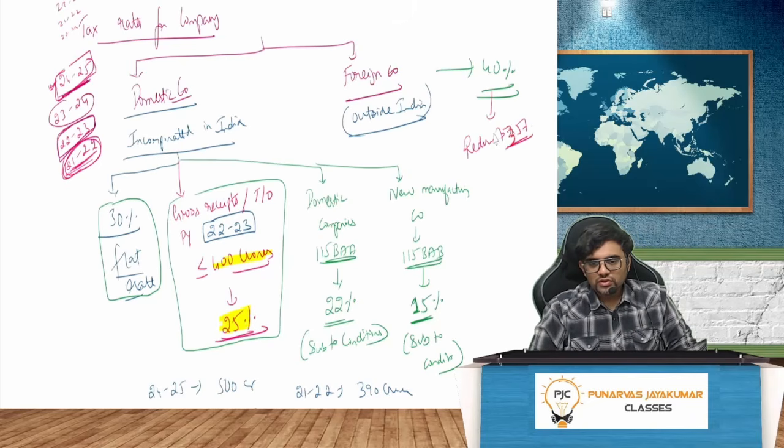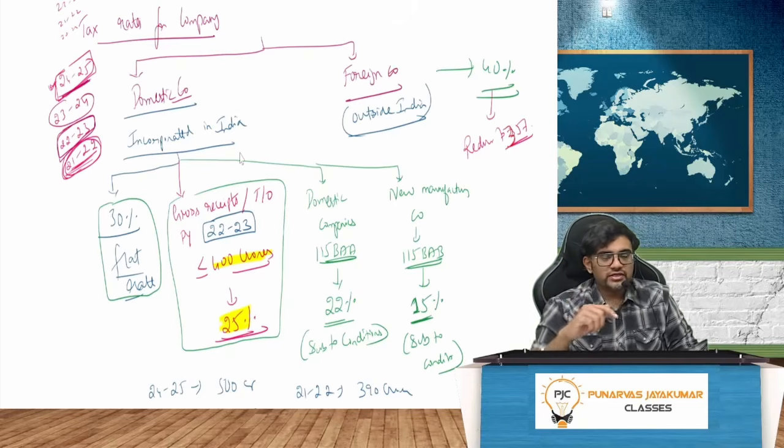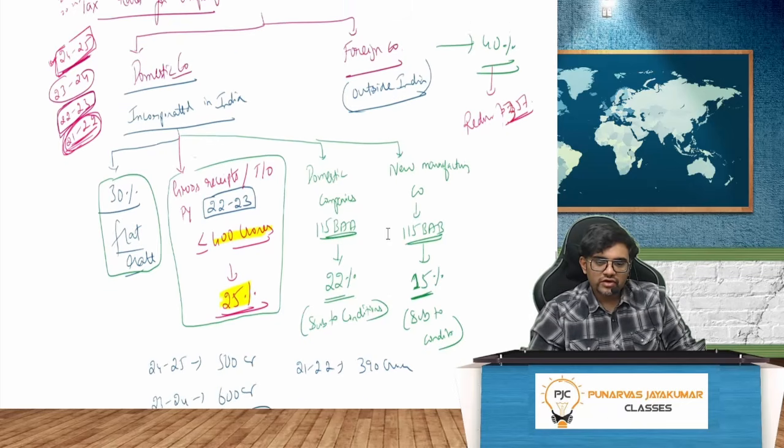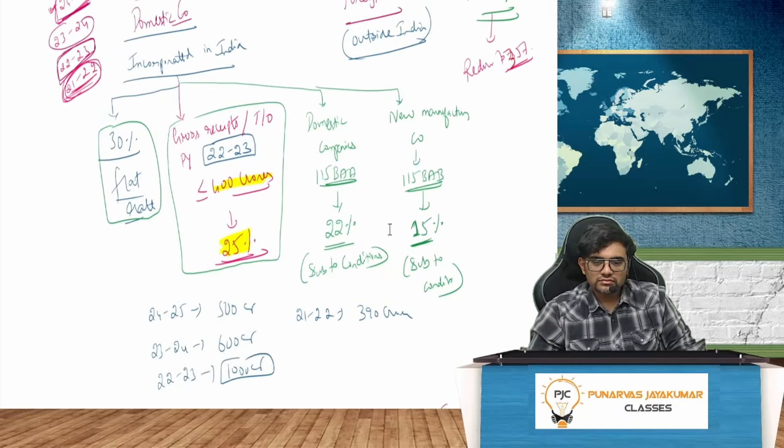It should always be seen with reference to 2 years before the previous year. My previous year is 24-25. 1 year before that is 23-24. 1 year before that is 22-23. So that's why it's not 21-22. The answer is 22-23. Only if the gross receipts or turnover in the previous year 22-23 is less than or equal to 400 crore, then 25%.